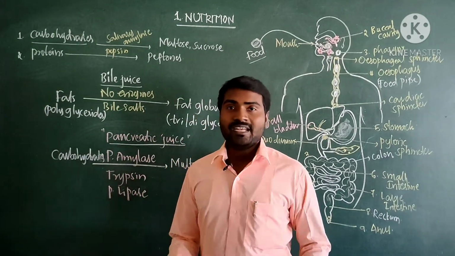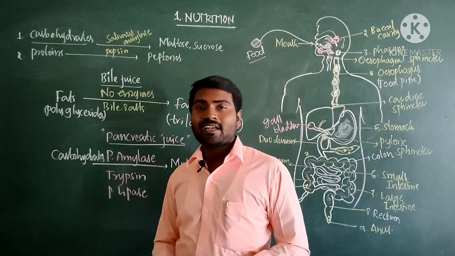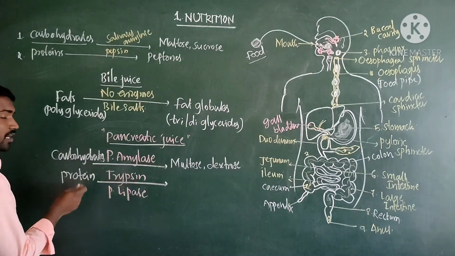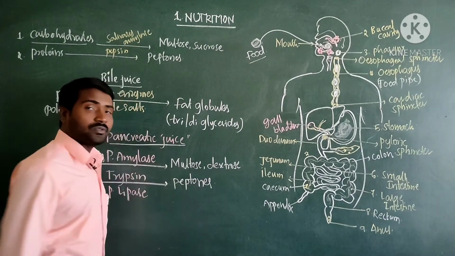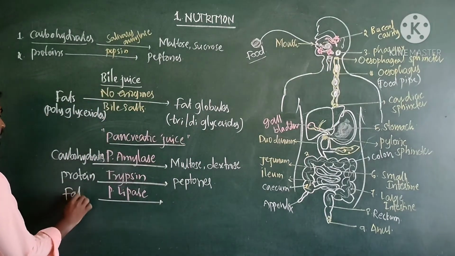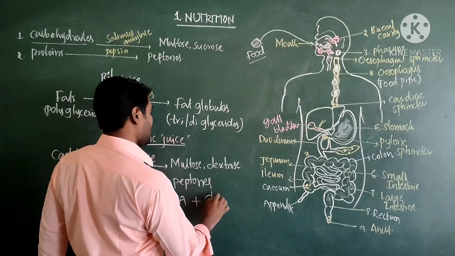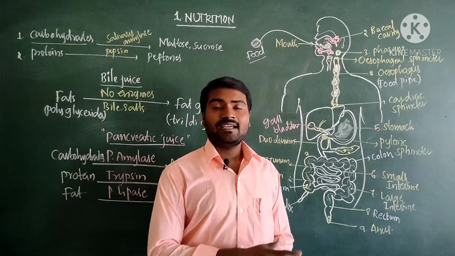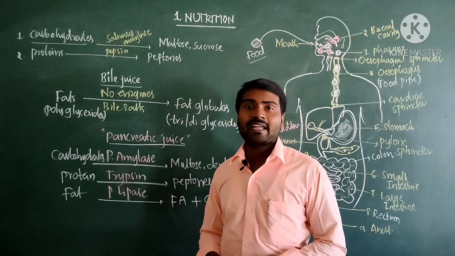Now trypsin, it is going to break the proteins which are not digested in the stomach, in the small intestine, in the presence of an enzyme called trypsin. Okay, so this trypsin is going to break down the proteins into peptones. Okay, so similarly pancreatic lipase, okay, it breaks down the fat into fatty acids and glycerols. Okay, so this is how digestion takes place in the presence of pancreatic juice.